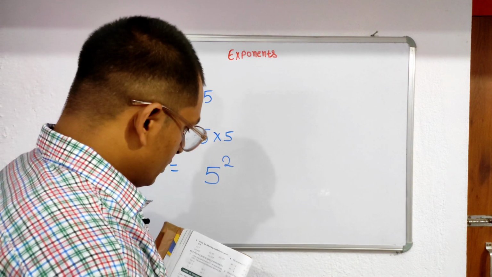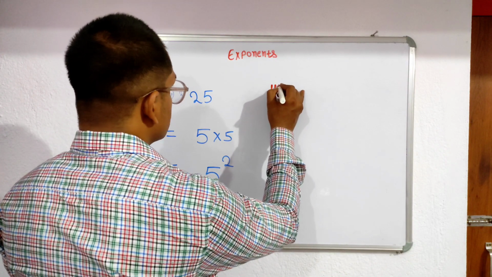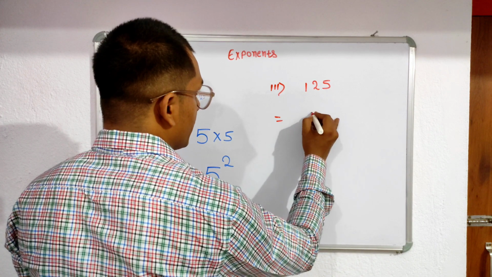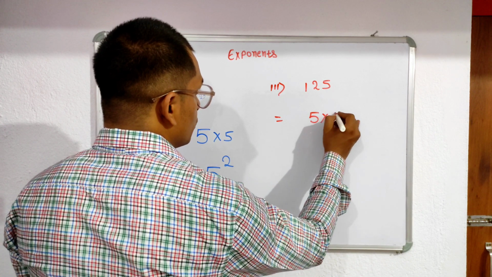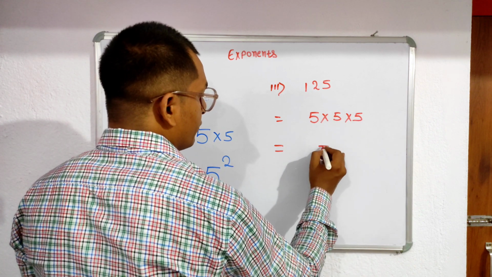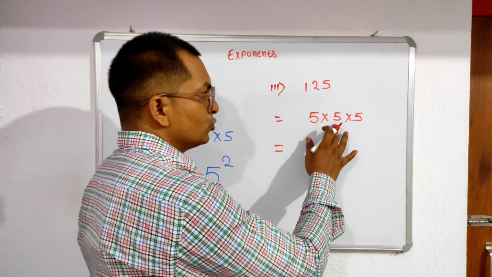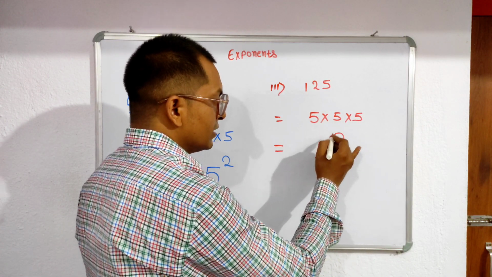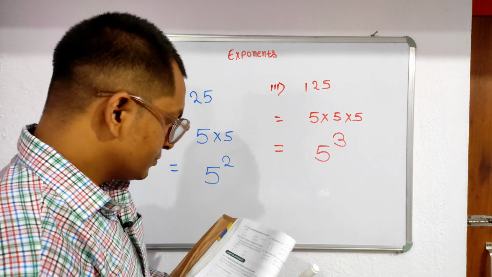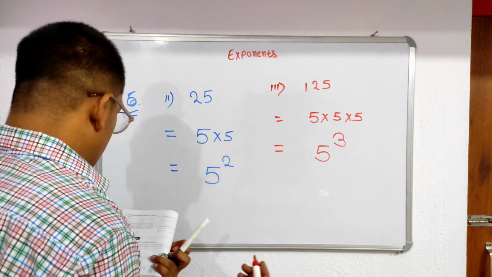Is it clear? So next is 125. Third number is 125. In that condition what you write? 5 into 5 into 5. So finally you write 5 and here 1, 2, 3. So you write 3. And the first one is 5 to the power 1.